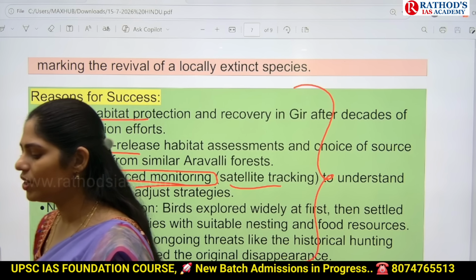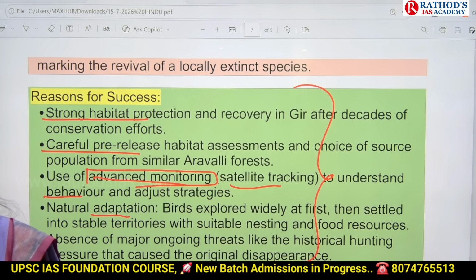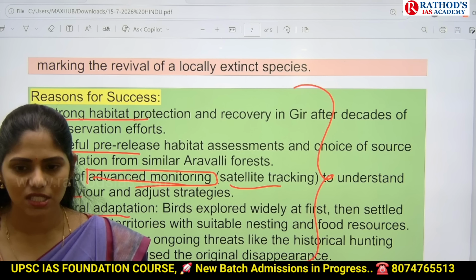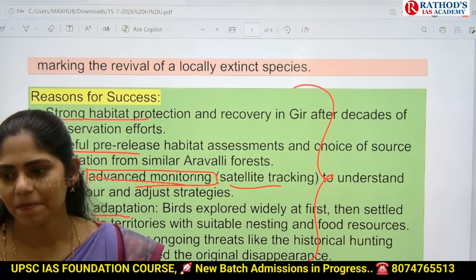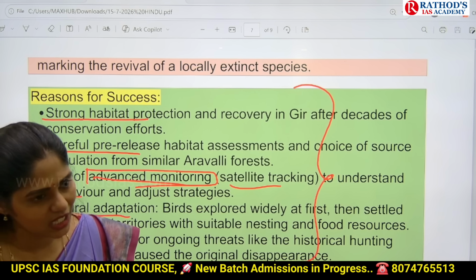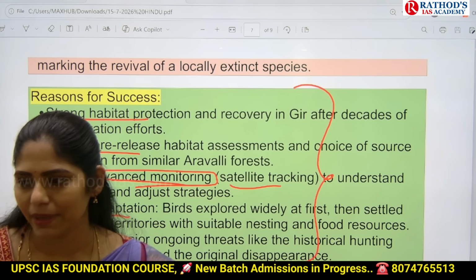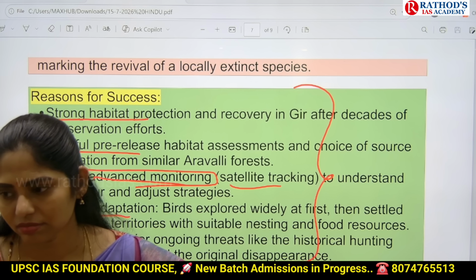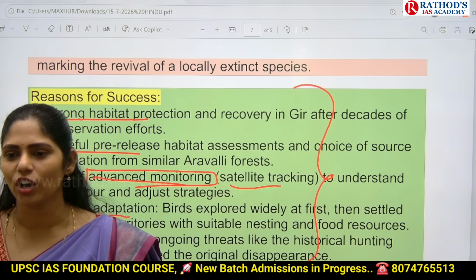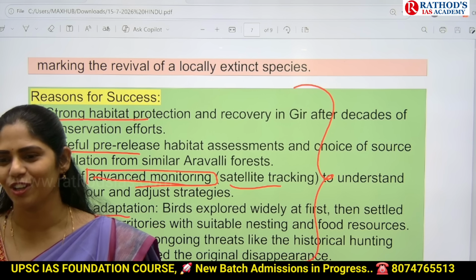Okay, now your work is to Google some facts related to the hornbill. Where is it seen? Is it seen only in India, or apart from India, can we see it in any other country? What is its habitat? What is its weight? What does it feed on? Because UPSC can ask a question on these things.